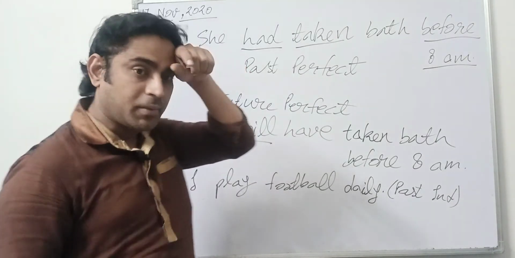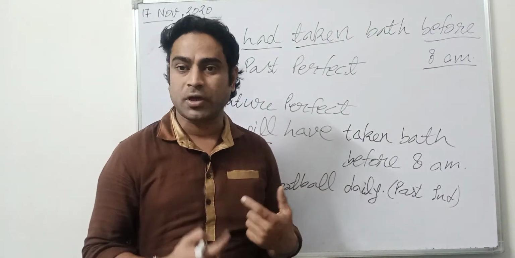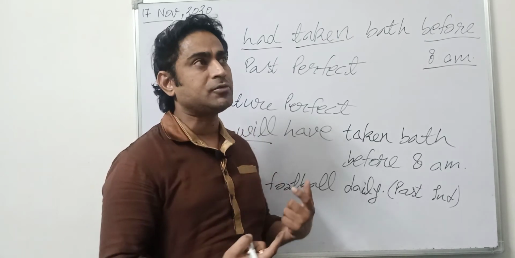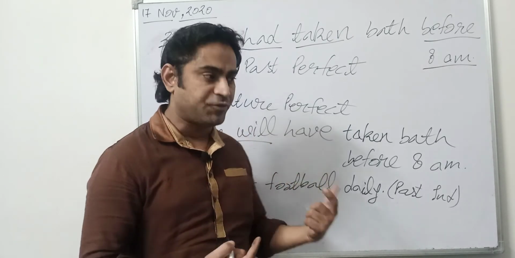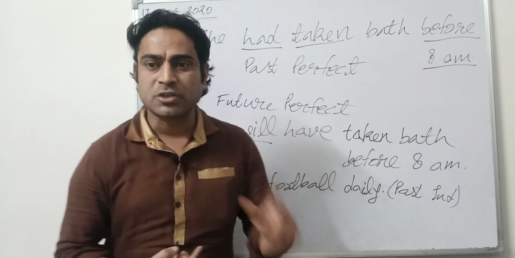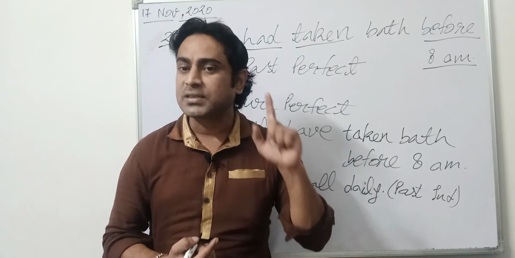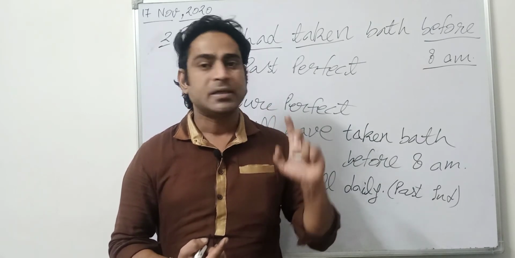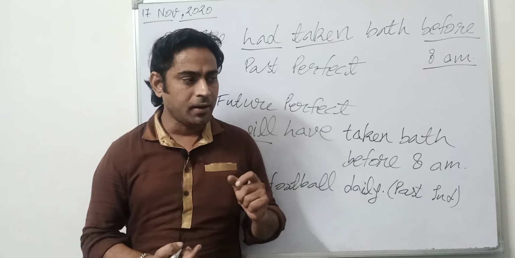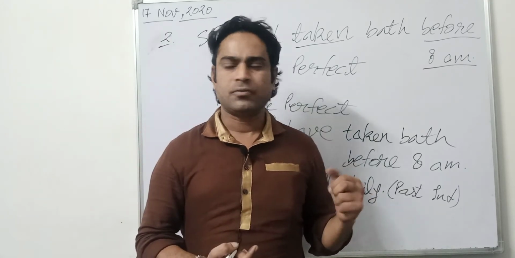But there is one thing, my dear. We have used daily over here. That is showing repetition. So we have to use some form of verb which can show repetition in past, because verb second cannot do that. Verb second can show only a single action of past. And if we want to show repetition in past, you know what we can use?